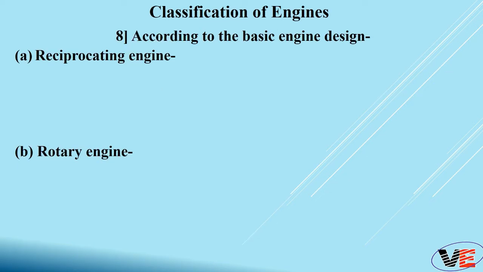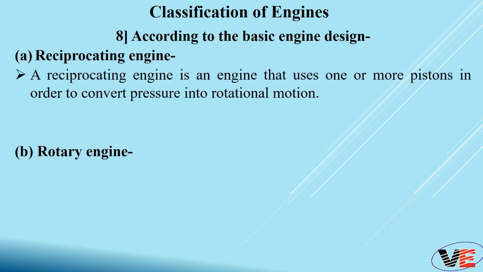Next, classification number 8 of the engine is according to the basic engine design. That means after burning the air fuel mixture, how we receive that energy, that design will decide the next type of engine. So there are 2 ways to receive the expansion energy of the mixture. First is reciprocating and second is rotary. A reciprocating engine is an engine that uses one or more pistons in order to convert that pressure or expansion energy into rotational energy. Such engines are called reciprocating engines. For example, obviously in all your vehicles we are using reciprocating engines, that is an arrangement of cylinder and piston.